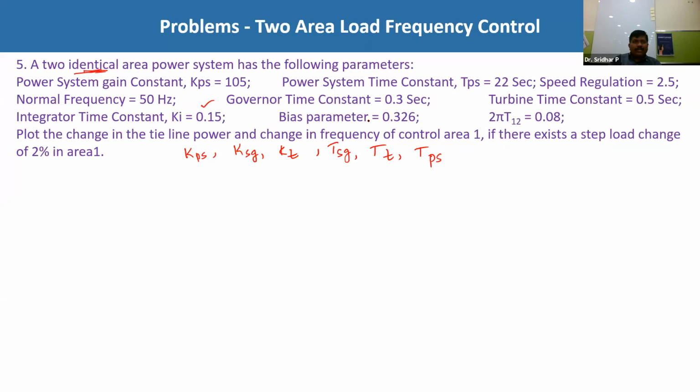bias parameter. What is this bias parameter? Bias parameter is nothing but the B. So identical means B1 is equal to B2. And 2πT12 also they have given directly. 2πT12 is equal to 0.08.